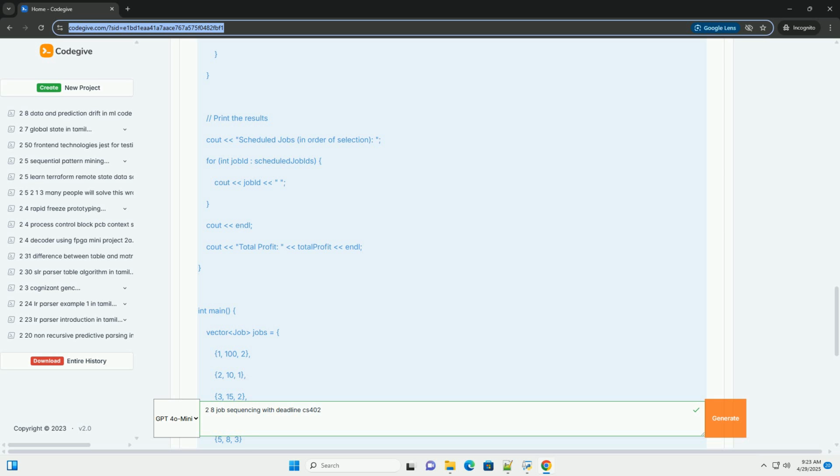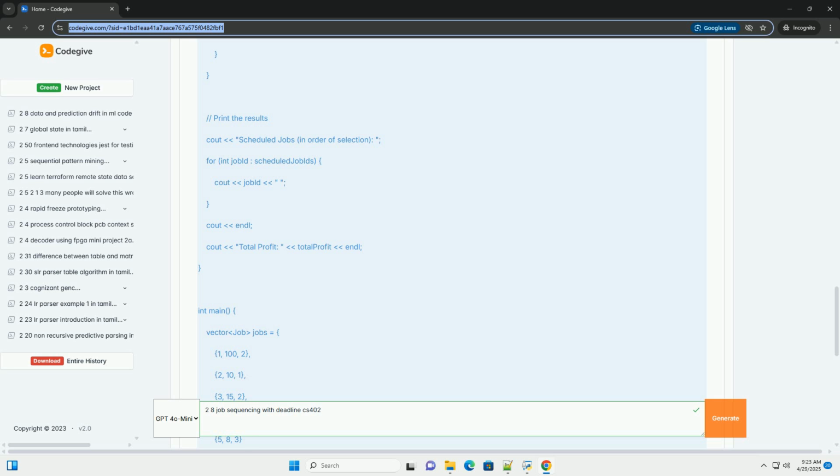6. Alternative problem variations. Multiple machines: a more complex variation involves scheduling jobs on multiple machines, each of which can only process one job at a time. Precedence constraints: some jobs may have dependencies on others, for example job A must be completed before job B can start. This adds significant complexity to the scheduling problem.